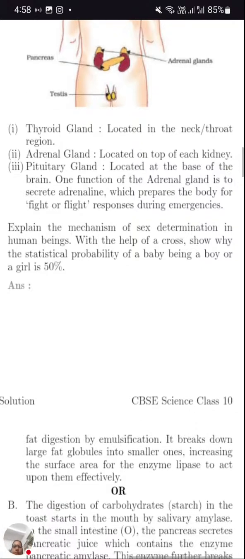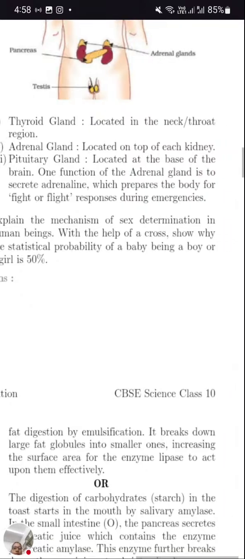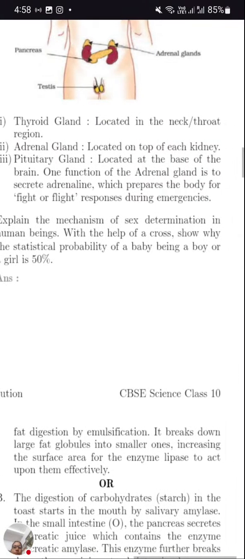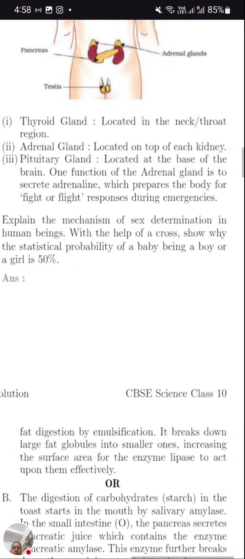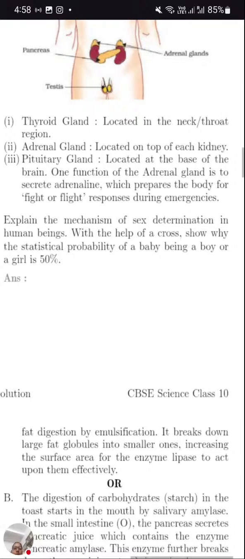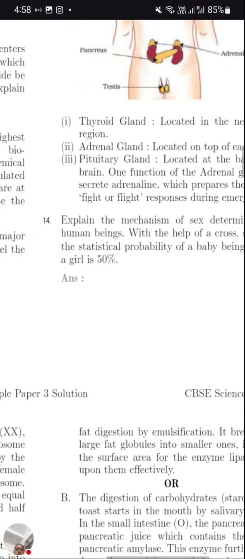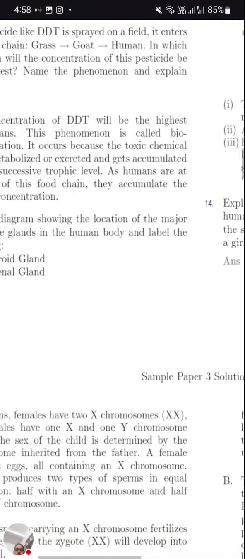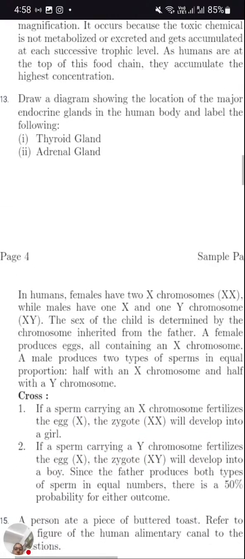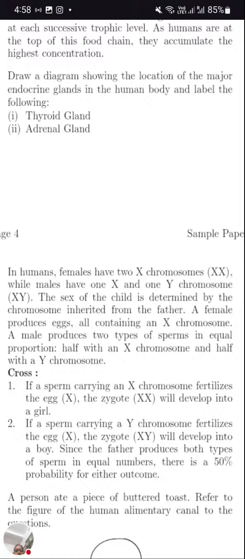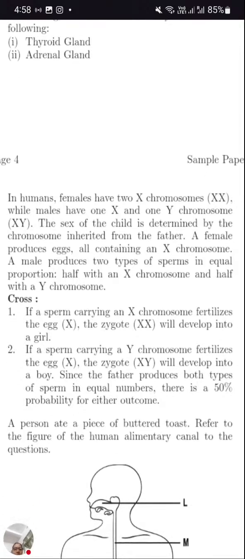Now the next question: explain the mechanism of sex determination in human beings with the help of a cross. Show why the statistical probability of a baby being a boy or a girl is 50%. Most probably everyone has prepared this question, sex determination. So let's have the discussion. This will be represented like Mendel's monohybrid cross. So here XX is representing the female and XY is representing the male.